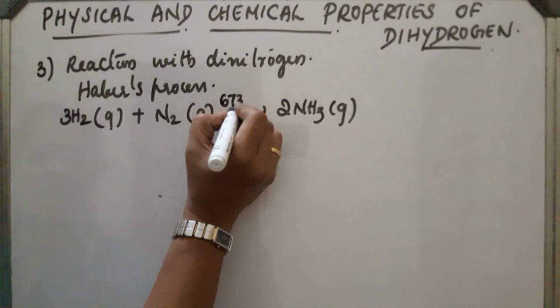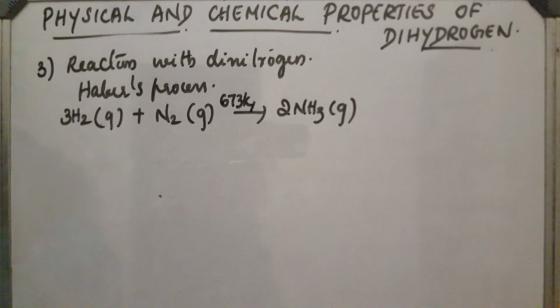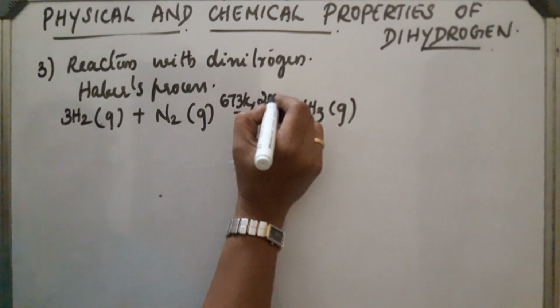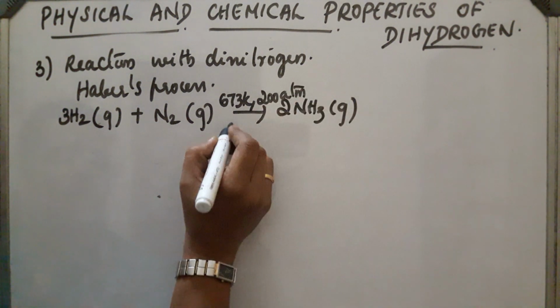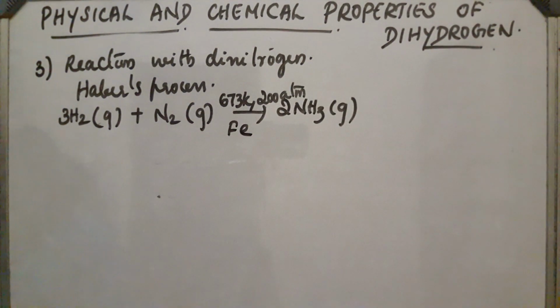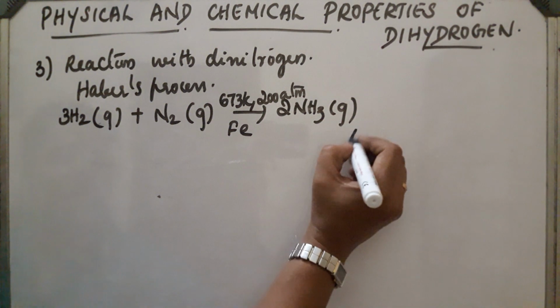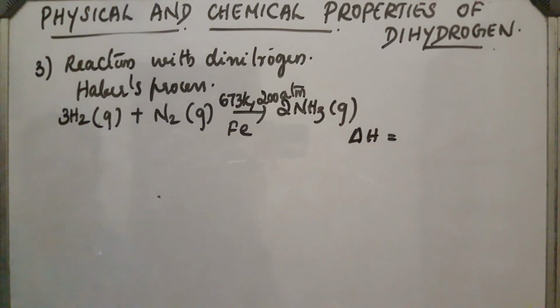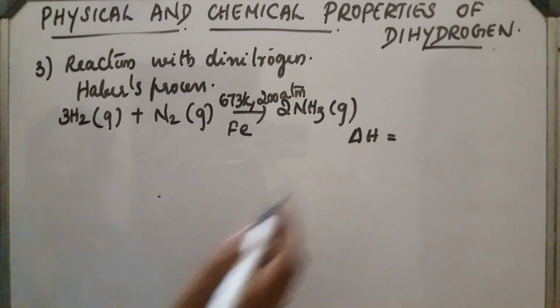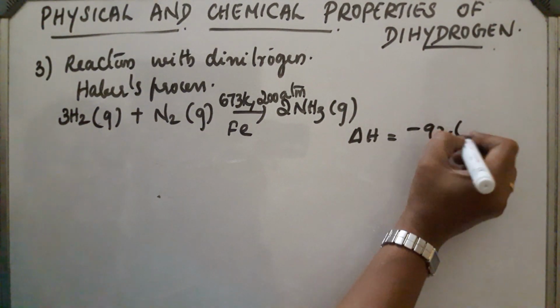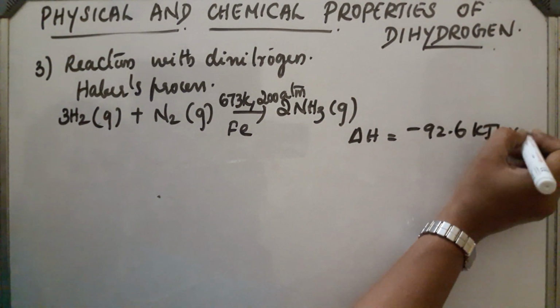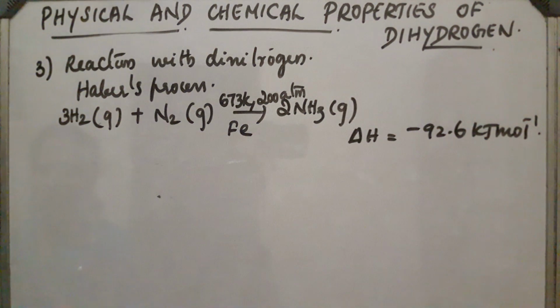At 673 Kelvin, 200 atmosphere, in presence of iron catalyst, the reaction takes place. It is an exothermic reaction, and delta H is found to be minus 92.6 kilojoule mole inverse. Manufacture of ammonia is called Haber's process.